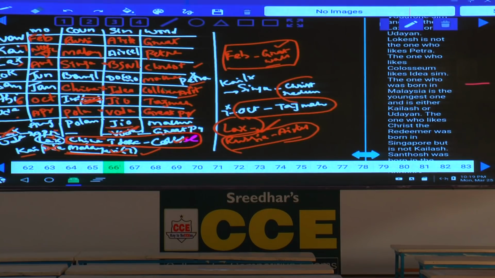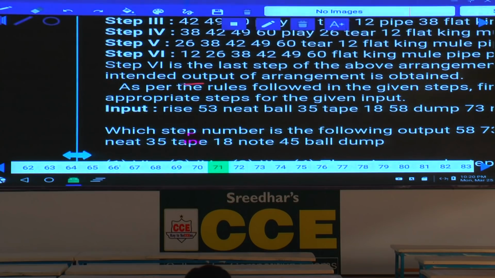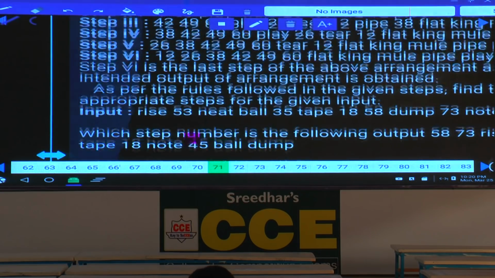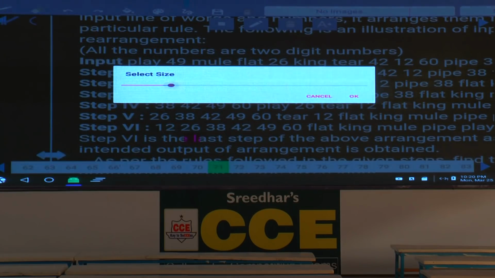And this is about question number 66 to 70. Has completed writing this 66 to 70. Then 71 to 75. Now in this question number 71 to 75, tell me what is the information here. Now these questions are based on input and output. Now in this input and output, tell me how many elements are there in the given input. 1, 2, 3, 4, 5, 6, 7, 8, 9, 10, 11, 12. The input has 12 elements.